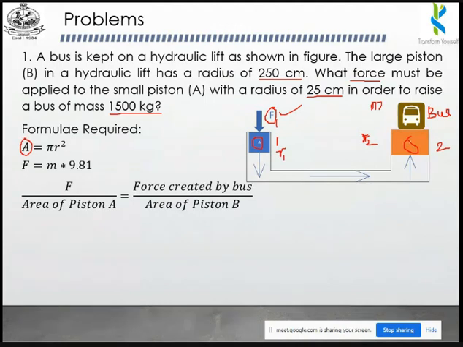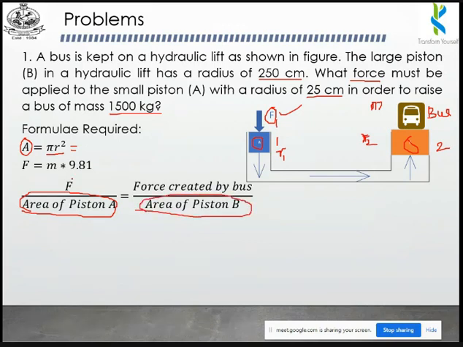The area of the piston, so it is in the circular shape. The area of the piston is pi by 4 d square, or else you can use pi r square. Both are equal. Here we have the value of the radius, so you don't have to convert this radius into diameter; you can use pi r square. With the help of this formula, you can find the value of A1, and also the value of A2. So these two values will be available.